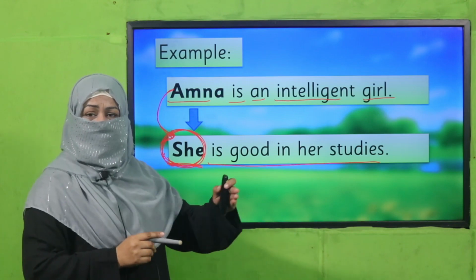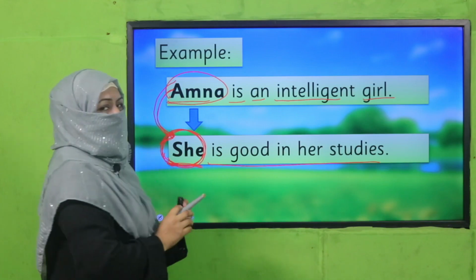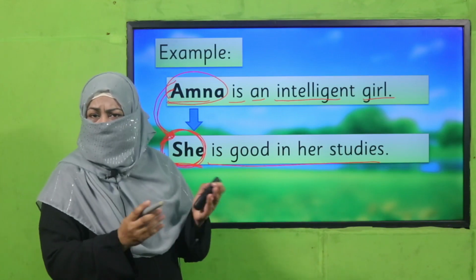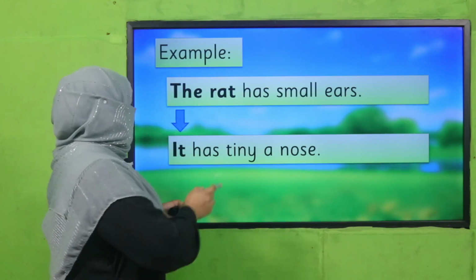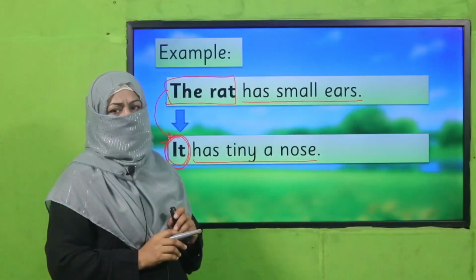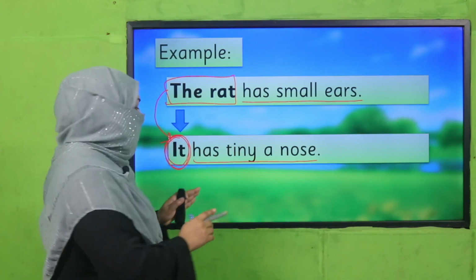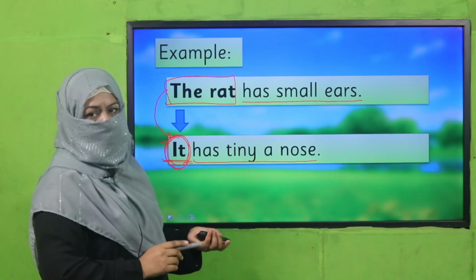Remember, we have learnt it in detail. Because it's a female, so "she" is a pronoun for a female noun, right? Remember, okay. The rat has small ears. And again, instead of writing "the rat," I use "it": It has a tiny nose. So we replaced the noun "the rat" with "it" because we use "it" for living and non-living things both, right? This is how we replace a noun with a word, and this word is called pronoun.